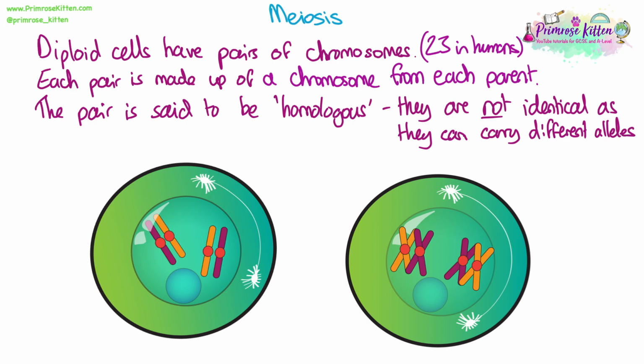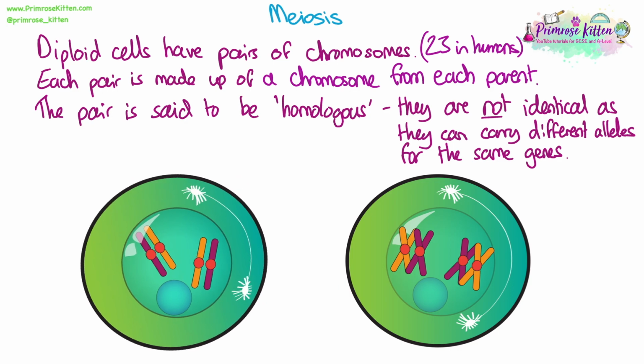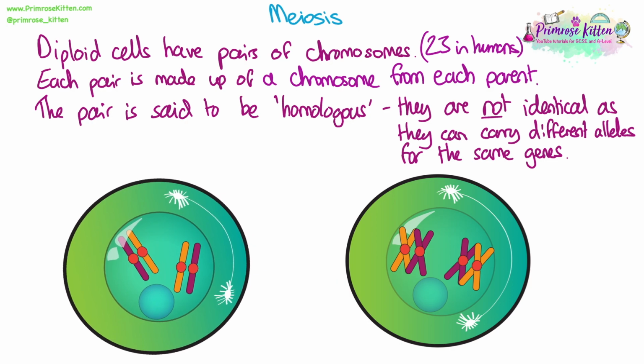So although they carry the same genes, so chromosome 1 genes will be the same on the paternal chromosome as on the maternal chromosome, the alleles for those genes could be different. So for example, the gene for hair colour, you could have a blonde hair allele on one chromosome and a brown hair allele on the other chromosome.